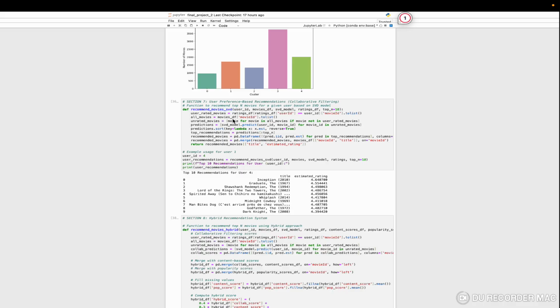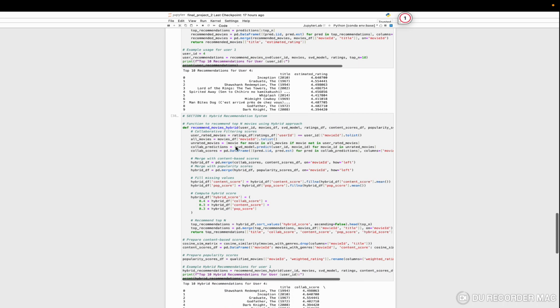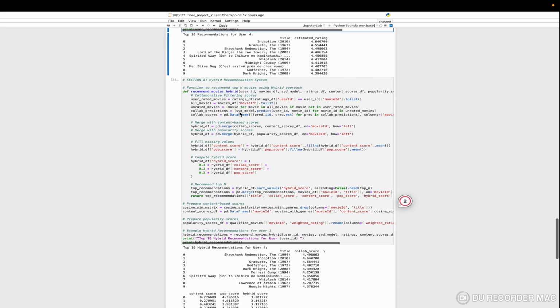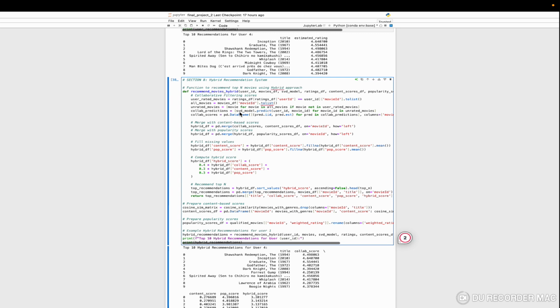For our hybrid recommendation system, this is our user preference based recommendation system, based on the user's likes and whatever he has watched before. So this one, SVD, will recommend movies based on his liked genres. And now here is the hybrid recommendation system.